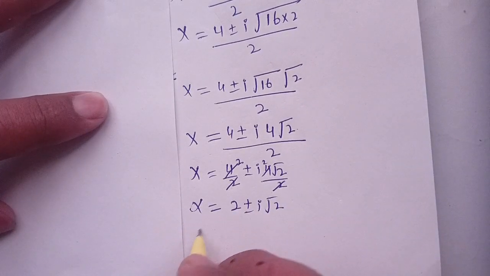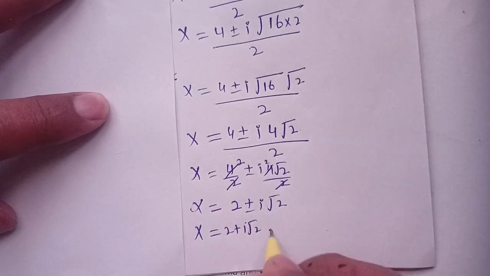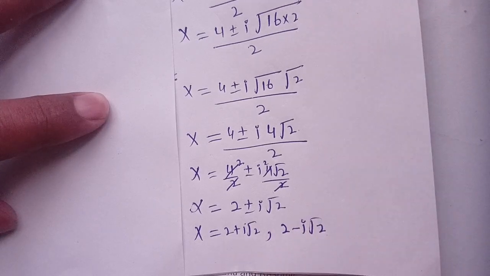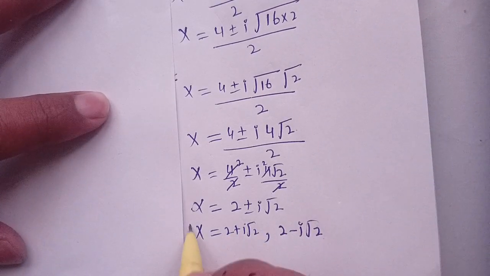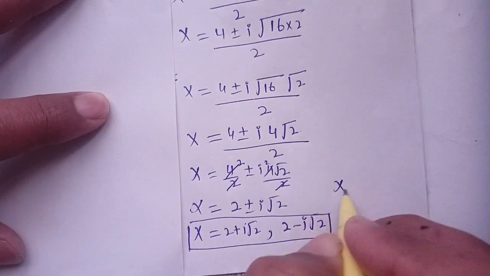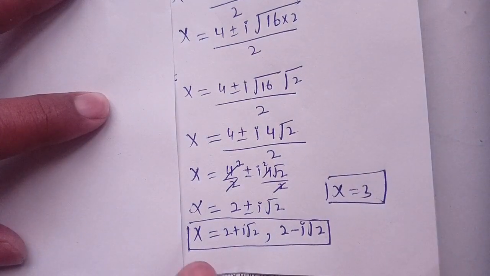Thus there are two roots. The first root is 2 plus iota square root of 2 and the second root is 2 minus iota square root of 2. These are the complex roots of this equation, and the first root is x is equal to 3, which is a real root. Thus there are three roots.